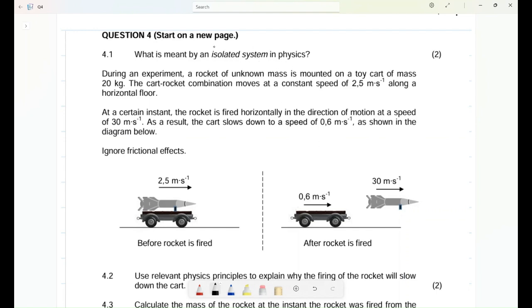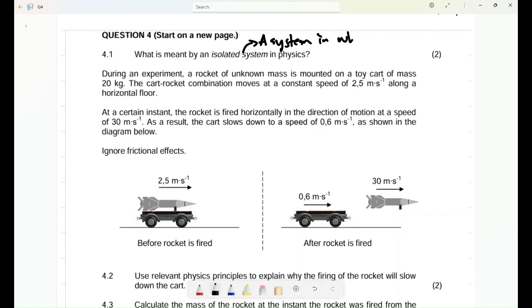Remember, an isolated system in physics is a system in which the net external force is zero.